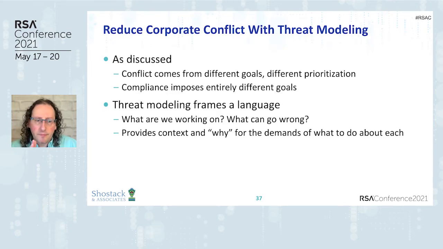So the conflict comes from different goals and different priority. And when compliance is imposing these new and different goals, there's no understanding of the why. Threat modeling gives us a language. What are we working on? What can go wrong? The line-by-line controls that the compliance standards demand of us are informed by this joint understanding of what we're working on and what can go wrong, and therefore what we need to do about it.